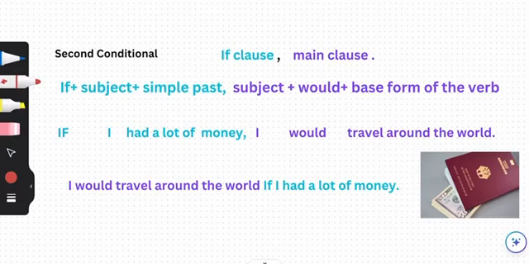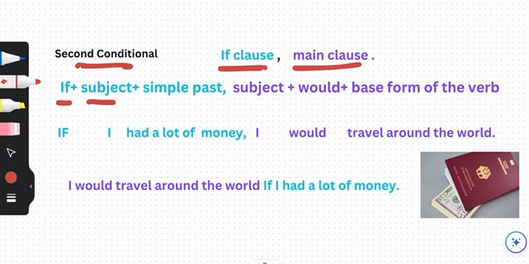Today we'll be talking about second conditional. For second conditional, we do need an if clause and the main clause. For the if clause, we have if plus a subject like he or I, and then simple past. For example, if I had a lot of money.